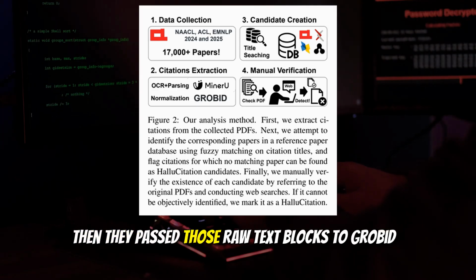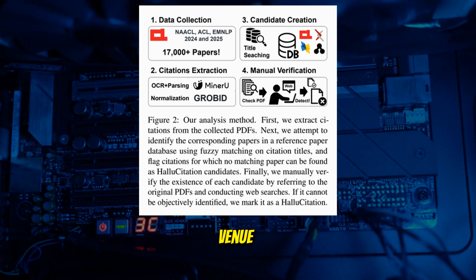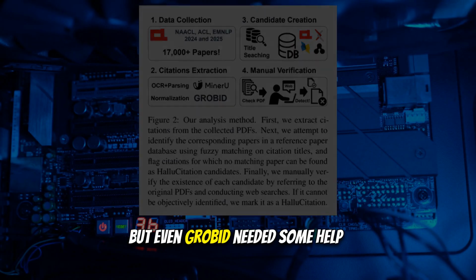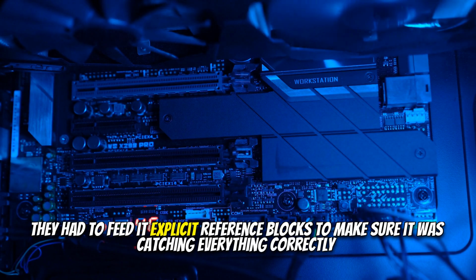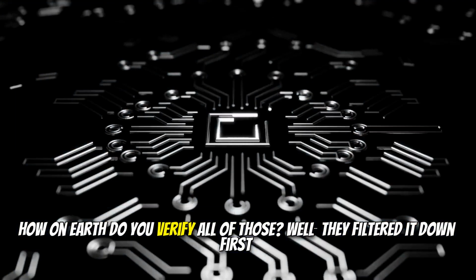Then they pass those raw text blocks to GROBID, which is pretty much the industry standard for parsing bibliographies, turning that raw text into author, title, venue. Exactly. But even GROBID needed some help. They had to feed it explicit reference blocks to make sure it was catching everything correctly. Okay, so now they've got over 740,000 structured citations. How on earth do you verify all of those?